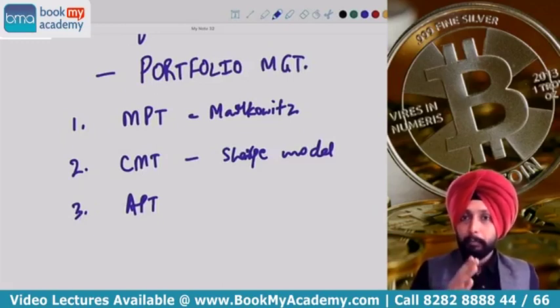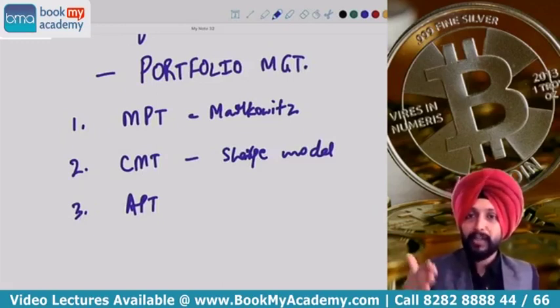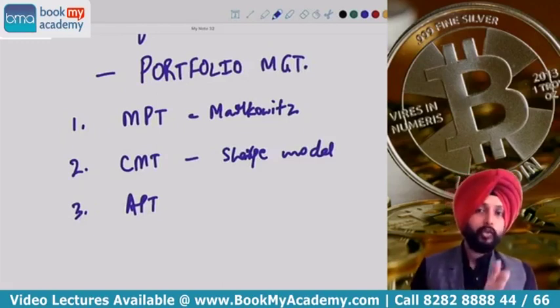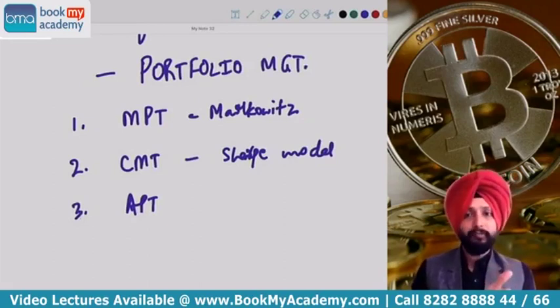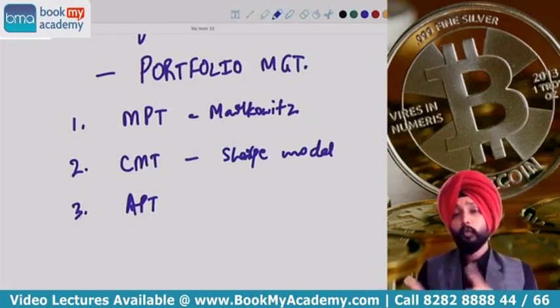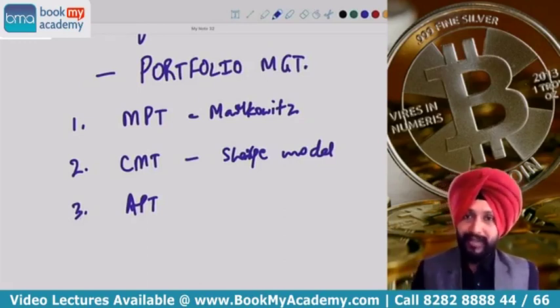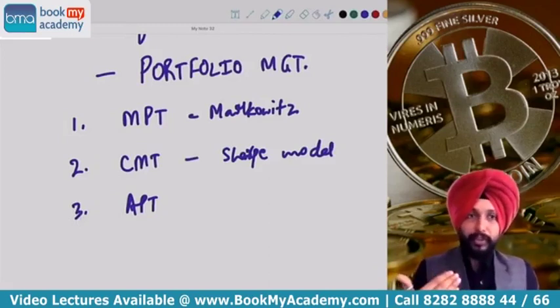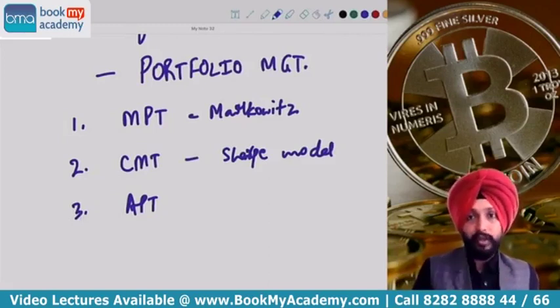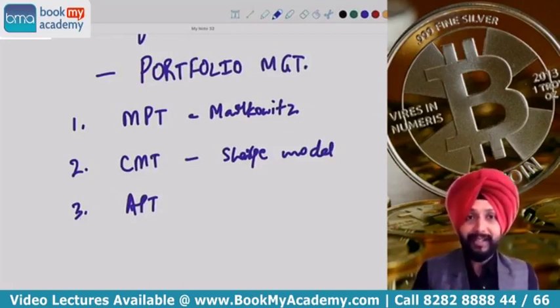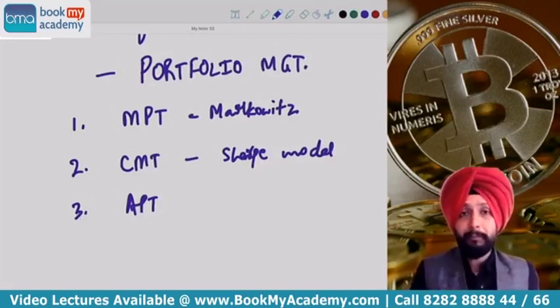I repeat, the market portfolio is represented by a benchmark index like Sensex or Nifty, which means CMT says what you got to do is study the relationship between Sensex or Nifty, any of the two indices can be taken, and the stocks. This is what you should study. When we asked APT, do you agree with CMT? APT said two important points. Number one, as far as studying the relationship between stocks is concerned, we should try to avoid doing it. We should rather study the relation between stocks and the market portfolio, which means APT is agreeing with what CMT said.